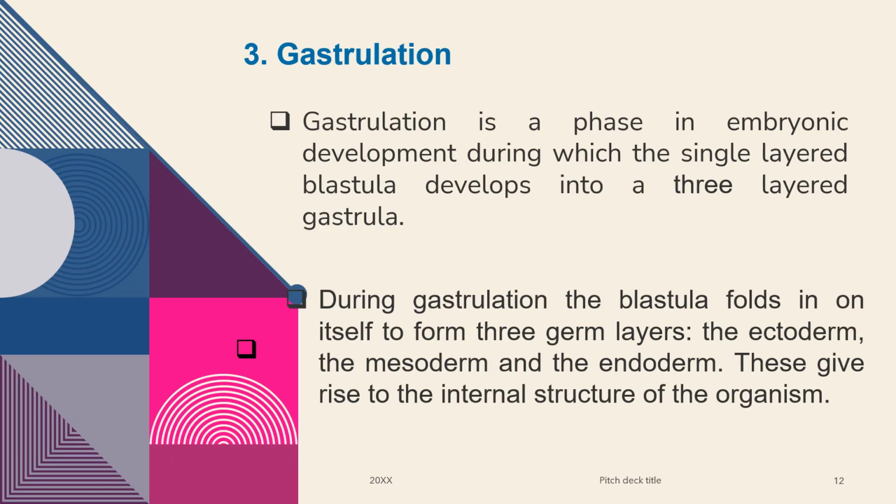The next one is what we call the gastrulation. So when you say gastrulation, class, this is a phase in embryonic development during which the single-cell blastula develops into a three-layered gastrula. So which means that in gastrulation, the germ layers are developed. So the three layers are developed, and that is the continuation of the formation or the development of the embryo. So during gastrulation, the blastula folds into itself to form the three germ layers. So these are the ectoderm, the mesoderm, and then the endoderm.